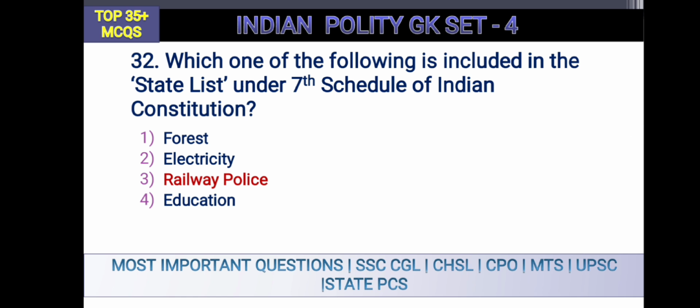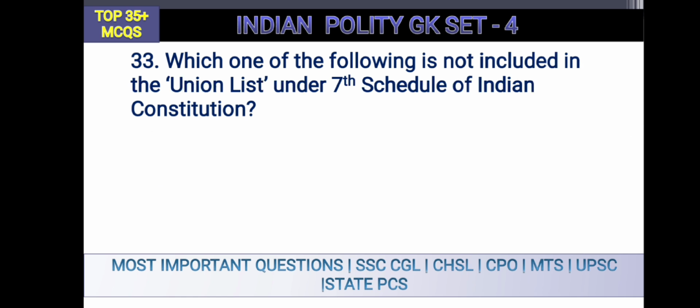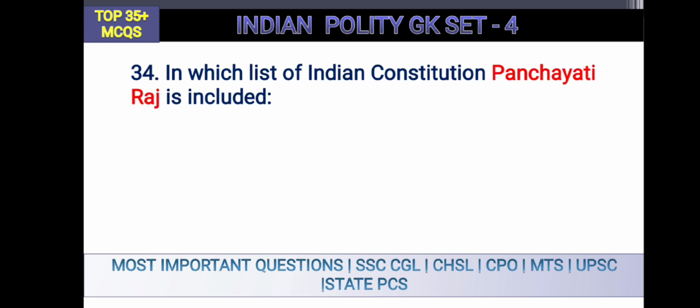Okay. Question 33. Which of the following is not included in the union list? Earlier it was included, now it's not included in the union list. Banking is included, insurance is included, census is included, but option number 3 is not included, it is gas. Okay.